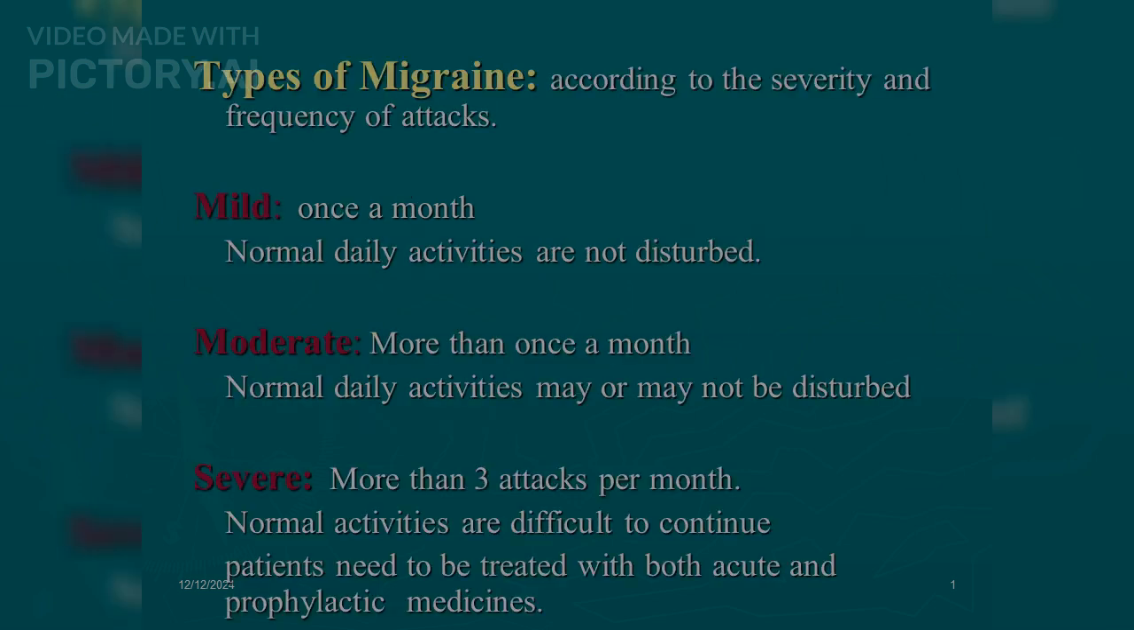Types of migraine according to the severity and frequency of attacks: mild, once a month, in which normal daily activities are not disturbed; moderate, more than once a month, in which normal daily activities may or may not be disturbed; severe, more than 3 attacks per month, in which normal activities are difficult to continue. Patients need to be treated with both acute and prophylactic medicines.